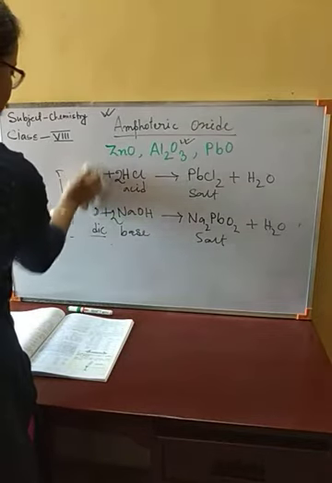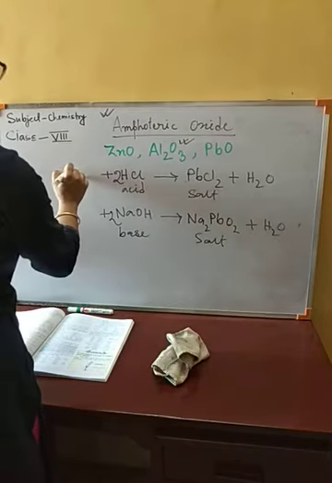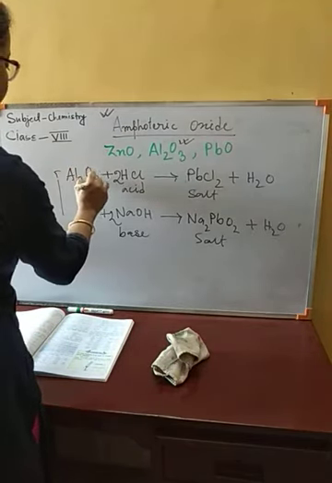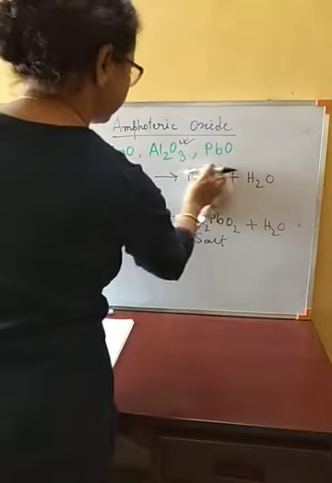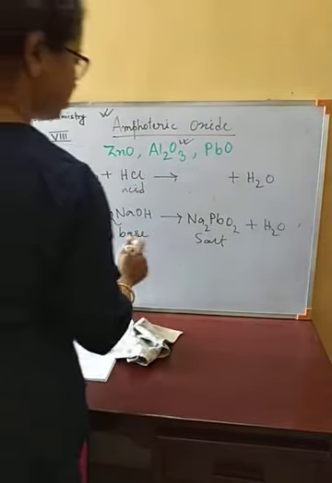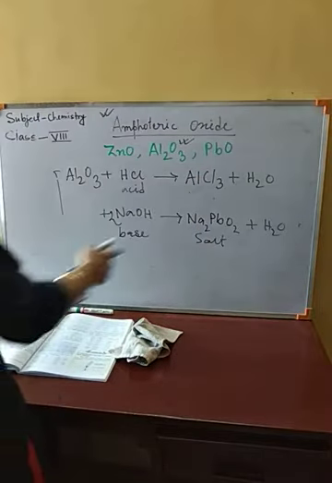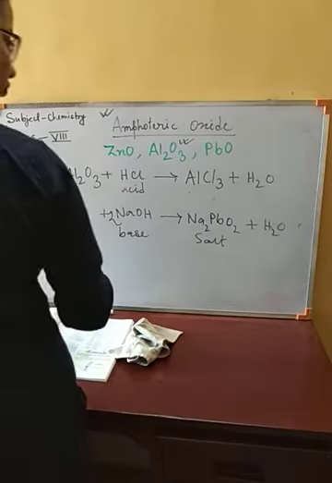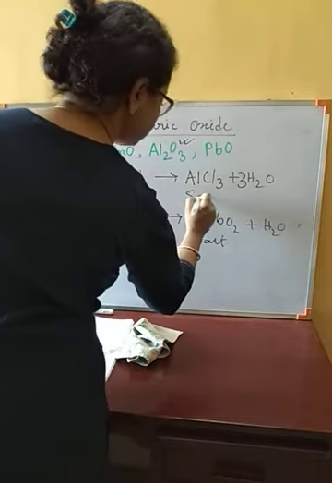Now we are going to do this with aluminium oxide, Al2O3. Aluminium oxide will react with HCl to produce aluminium chloride, AlCl3, along with water. Here we have to take 6 HCl. This is a salt.